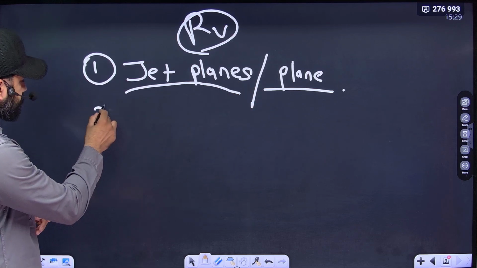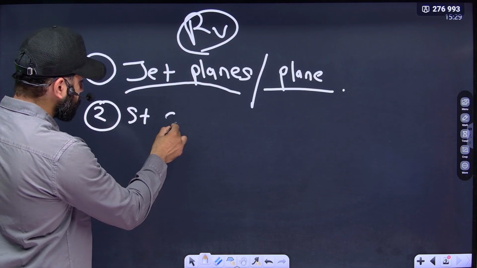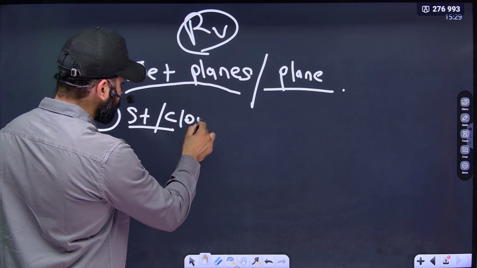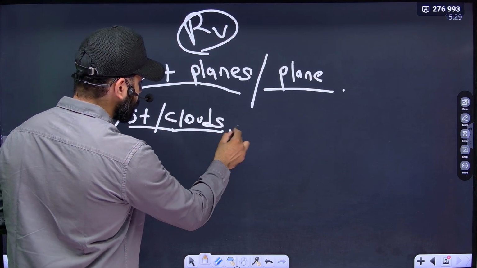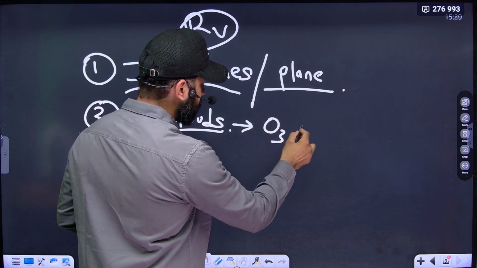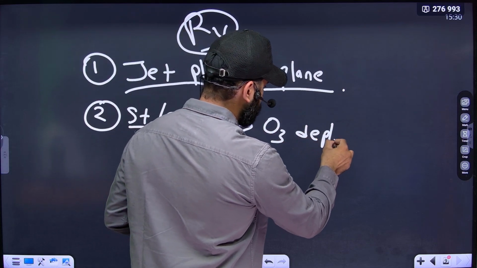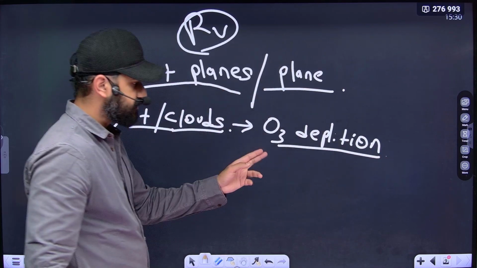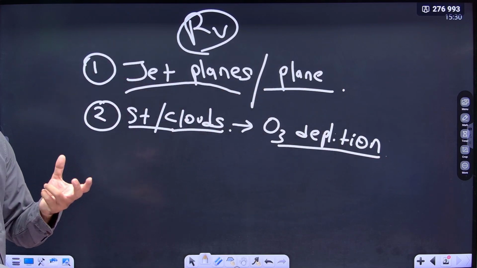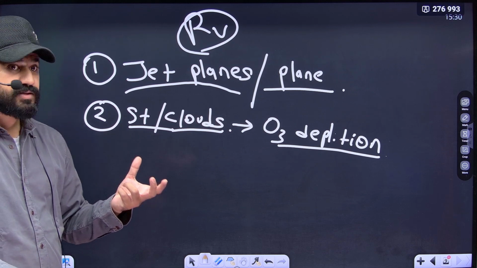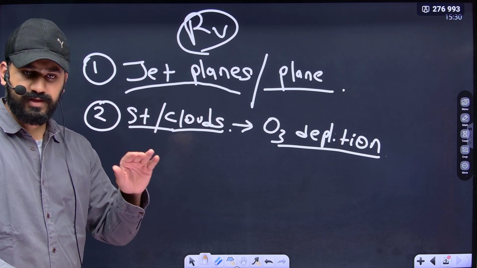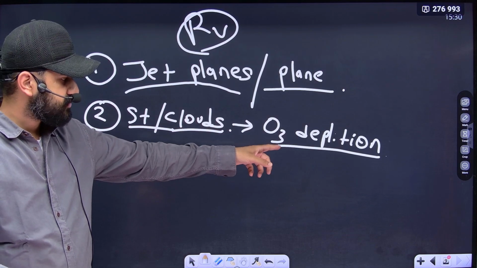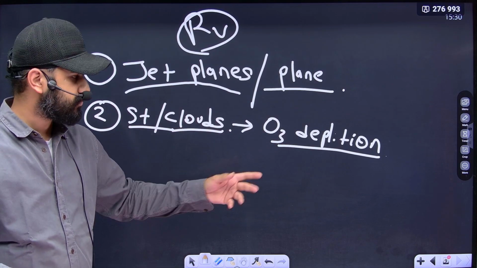There are stratospheric clouds. Stratospheric clouds are also formed in the stratosphere, which are responsible for O3 depletion. What does O3 depletion mean? The concentration of ozone in the stratosphere is decreasing, which is known as ozone depletion.